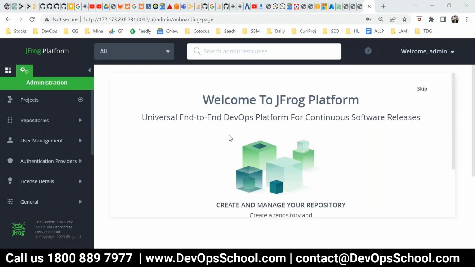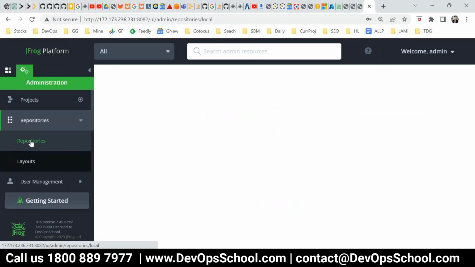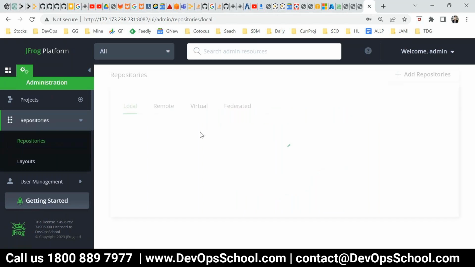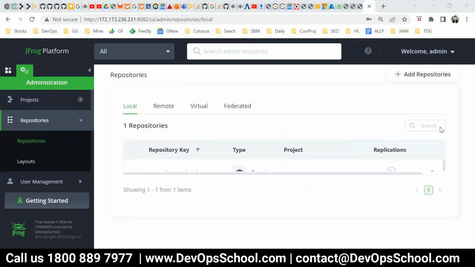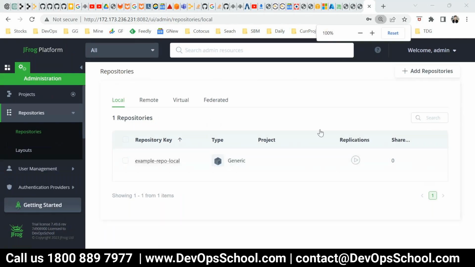Yeah, now it is good. So let's create a repository now. So here you have a repository. There are different types of repositories. I'll create one local, one remote, and then one group. So for the local repository, here you can see, add a repository, local.